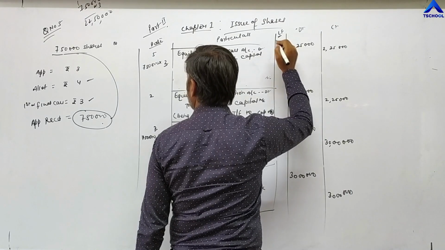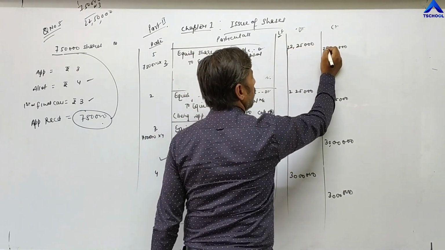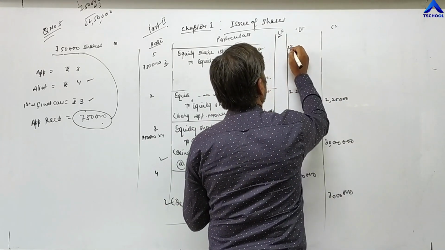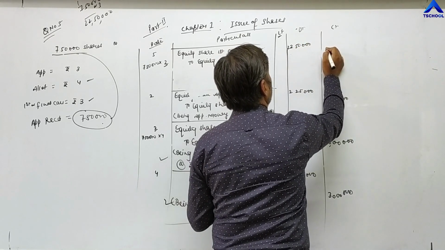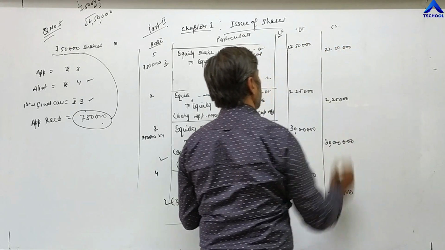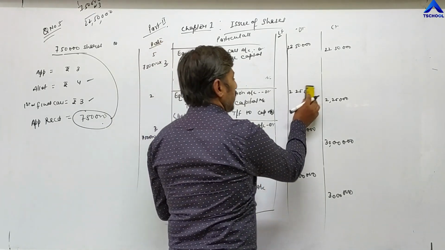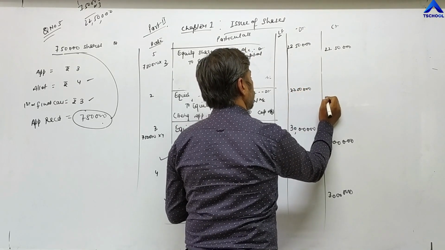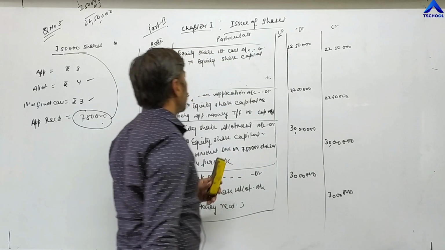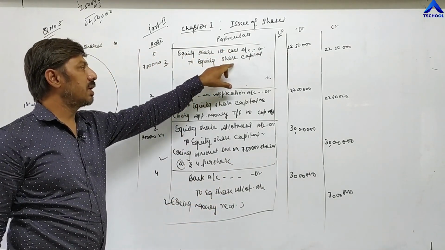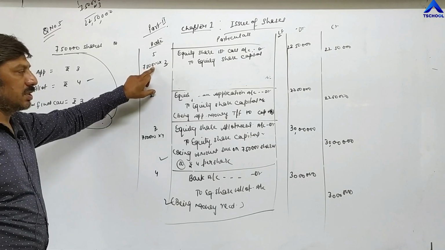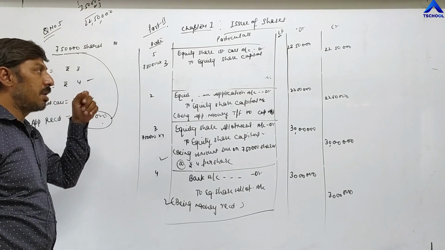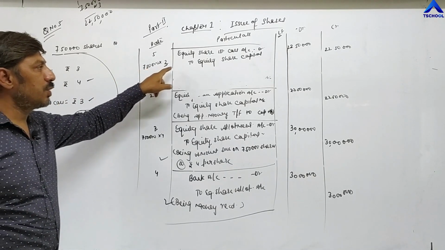In the first entry also, in application also, 22,50,000. So equity share first call account debit to equity share capital, 7,50,000 shares into 3, it becomes 22,50,000, not 2,25,000. By mistake I had written that.